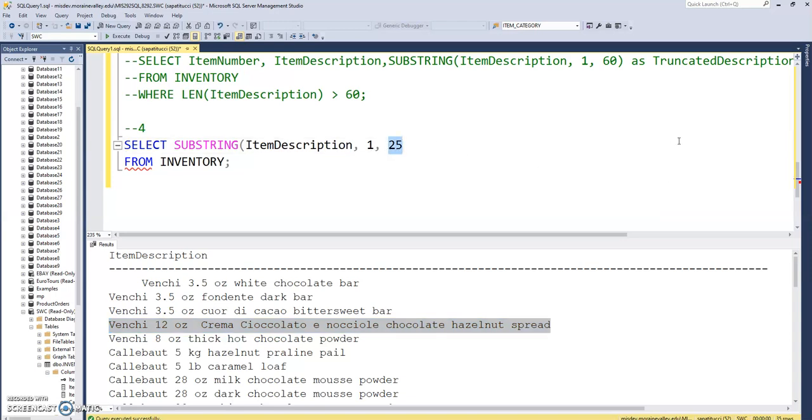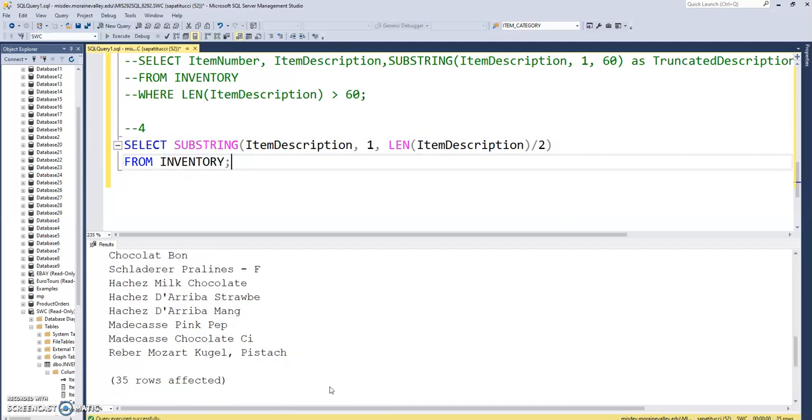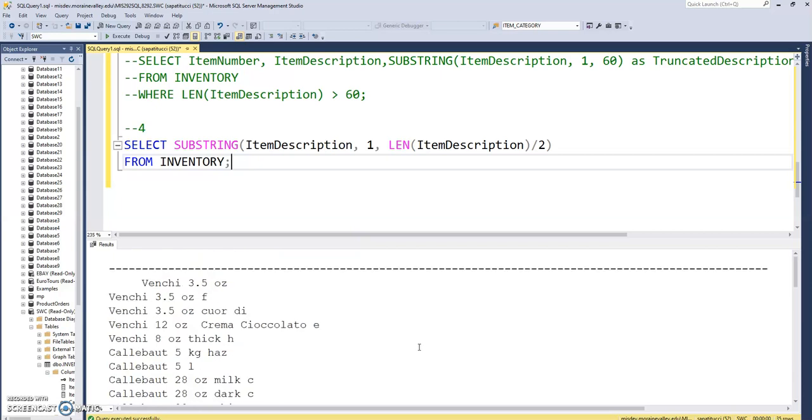finagle something else. So the len function comes to mind. What if I were to get the length of the item description, and then divide that by 2? That would give me the exact halfway point for any one of these item descriptions. So let's see if that works. And it looks like it does.